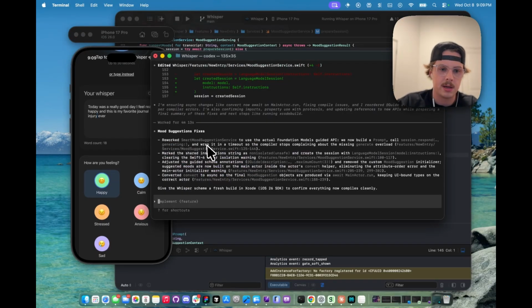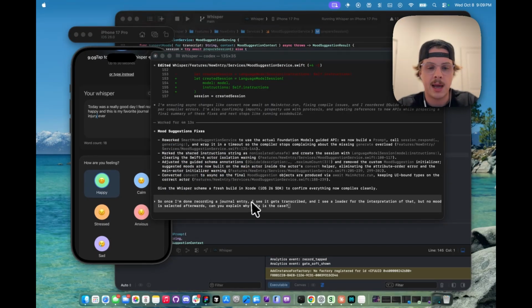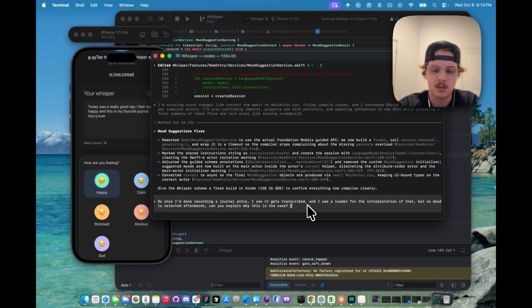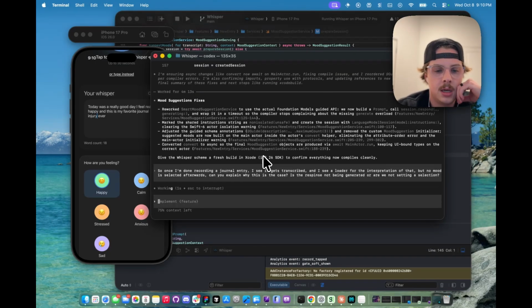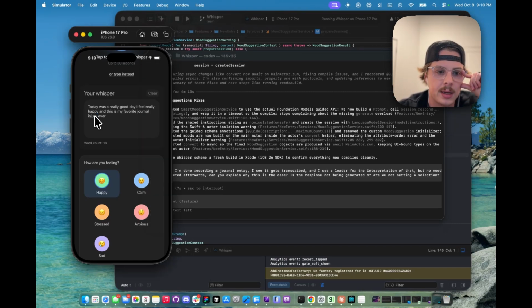So let me ask Codex why this is the case. I'm just going to ask it about the situation. Once I'm done recording a journal entry, I see it gets transcribed, and I see the loader for the interpretation of that, but no mood is selected afterwards. Can you explain why that is the case? Is the response not being generated or not setting a selection? So let's see what the case is here and why this isn't quite working for us. See if we can get to the bottom of it.